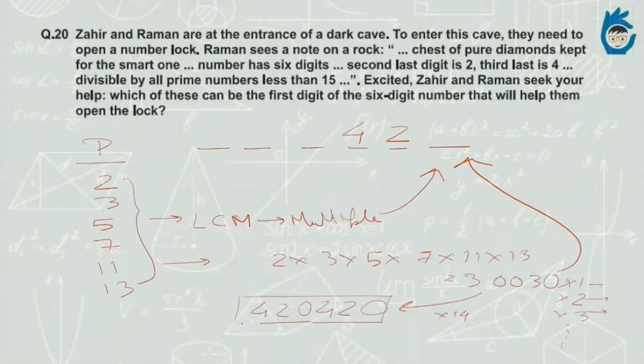So I guess it's a scam for them. When they open the lock, they did not get the right thing. But still, this is the number that we get. A 6-digit number, second last digit is 2, third last is 4, and it is divisible by all prime numbers less than 15. So the first digit that we were looking for is 4. So our answer will be 4.